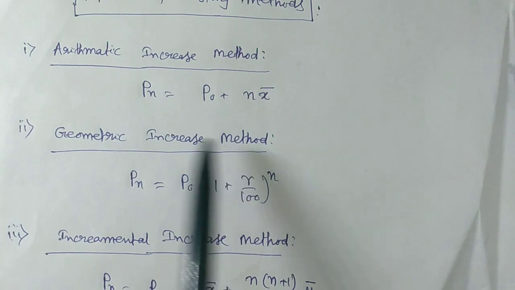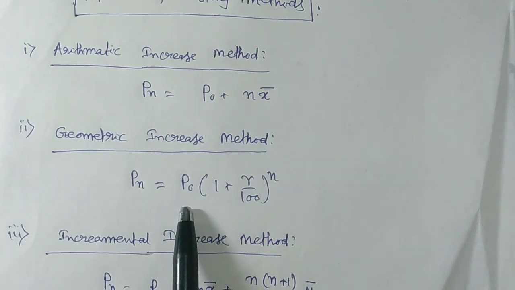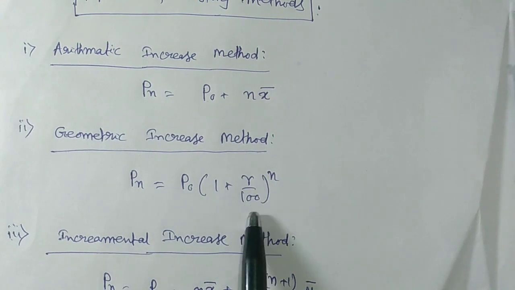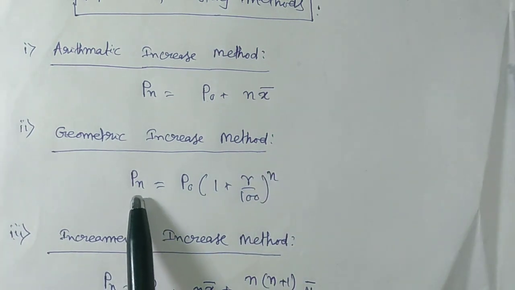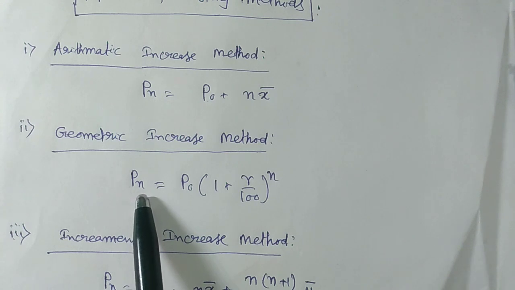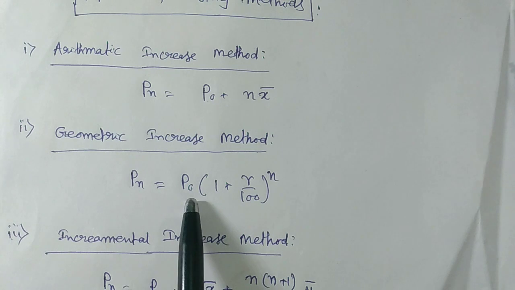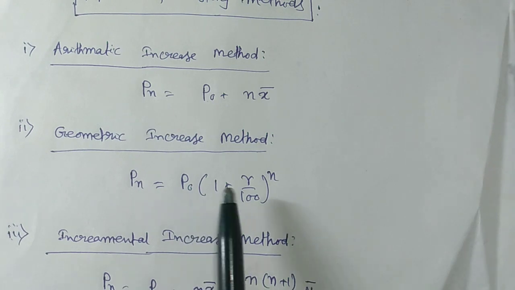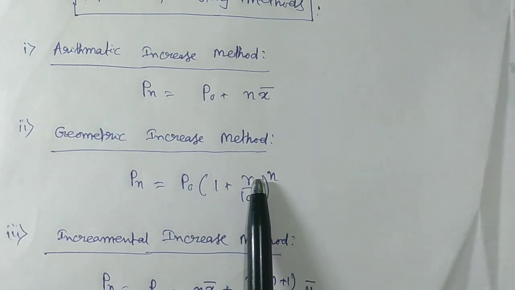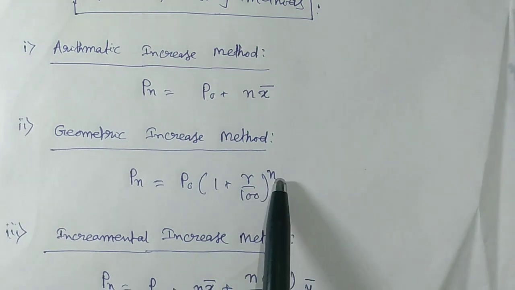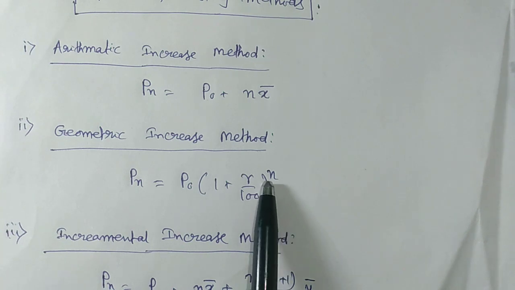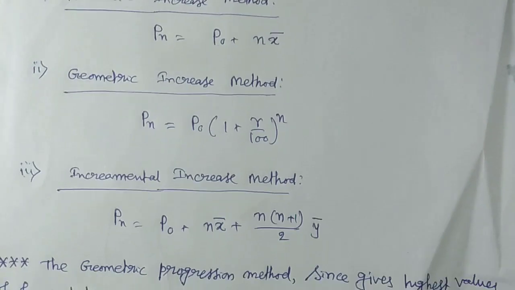Now the geometric increase method: Pn equals P0 into (1 plus r by 100) to the power n, where Pn equals the population in the nth decade, whatever we are calculating, P0 is the present population, and r is the assumed growth rate. And n equals the number of decades after which we are calculating the population.